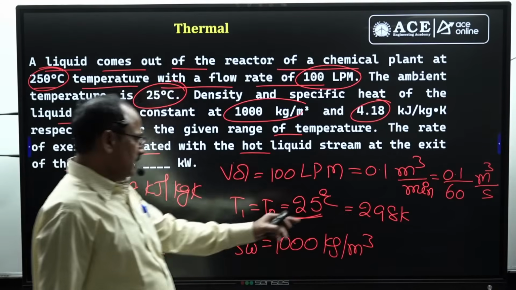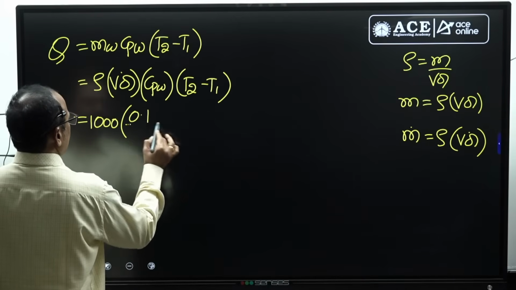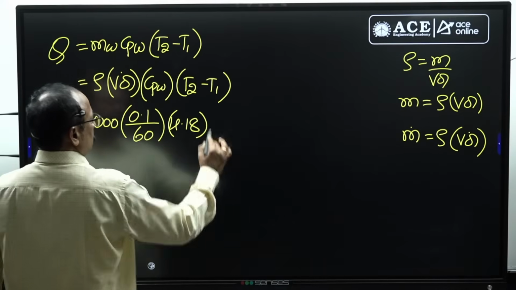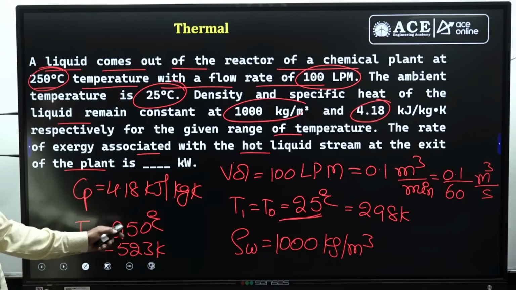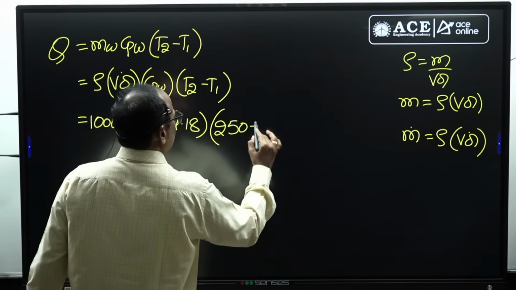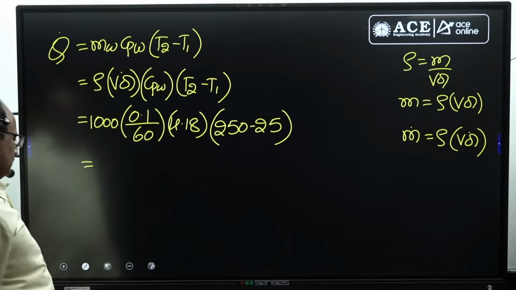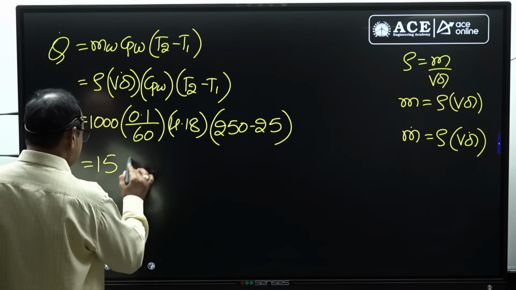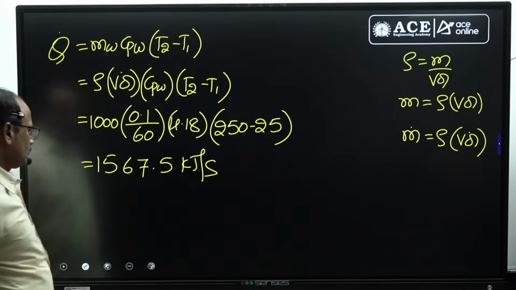Here the density of the water is given, 1000, that is the standard value. Volume flow rate of the water is 0.1 divided by 60, into 4.18, that is the specific heat of the water, into T2 minus T1. Since that is the difference, we can write either in Kelvin or degree centigrade, 250 minus 25. You simplify this value for getting the heat transfer rate. My calculator has shown 1567.5 kilojoules per second.